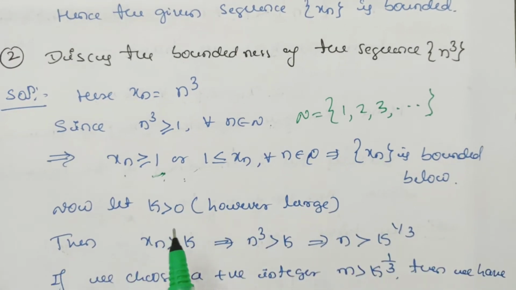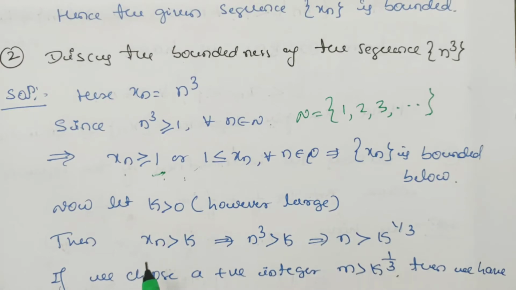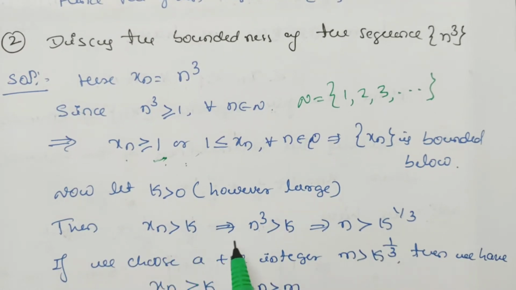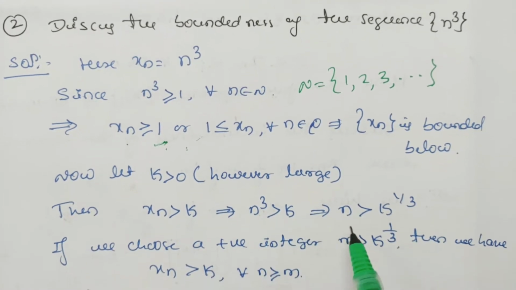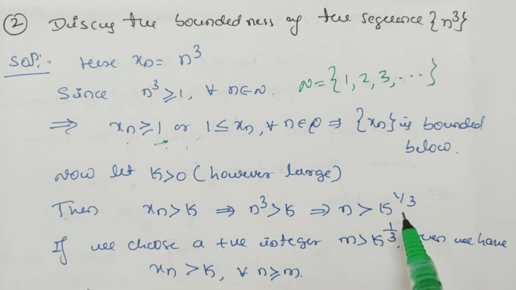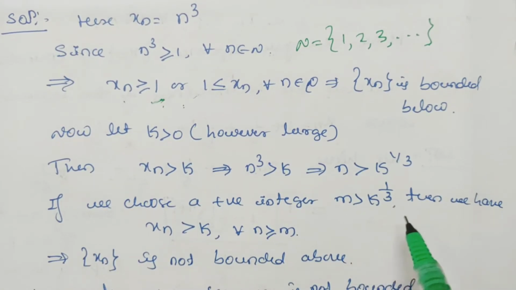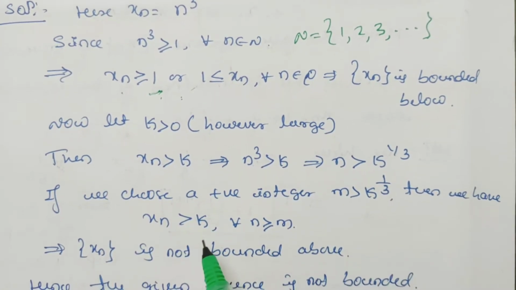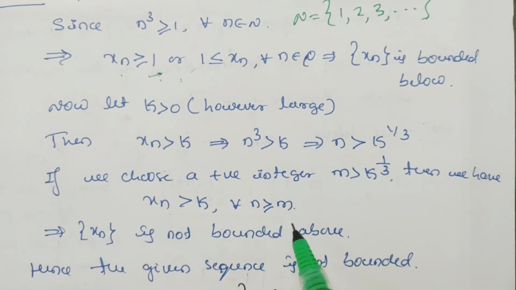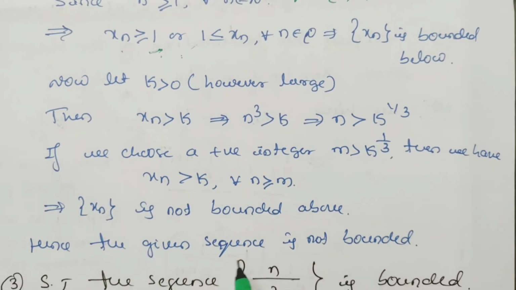Now let us take some k, however large, then xn is greater than k. This implies n cube is greater than k, and this implies n is greater than k to the power of 1 by 3, that is, taking power 1 by 3 on both sides. So if we choose a positive integer m greater than k to the power of 1 by 3, then we have xn greater than k for all n greater than or equal to m. This implies the sequence xn is not bounded above, because xn is always greater than k, where k is any large number.